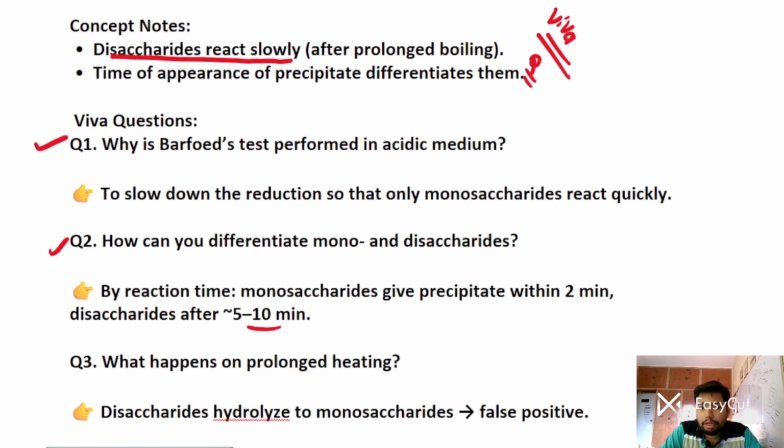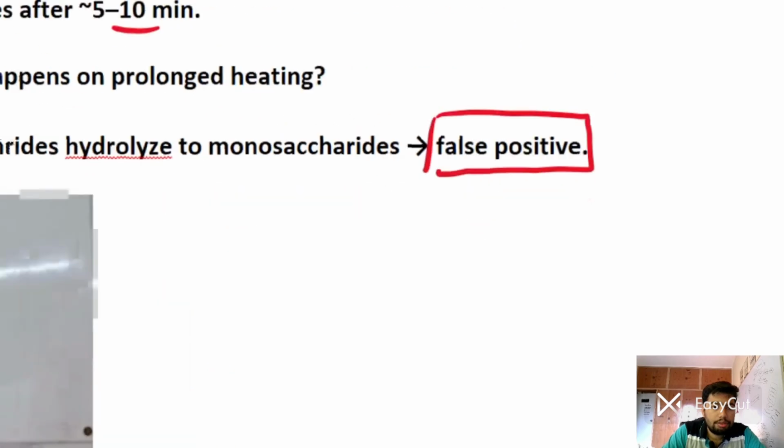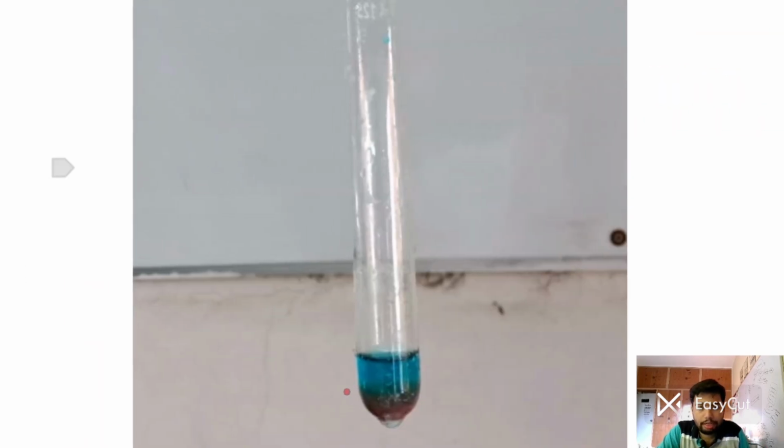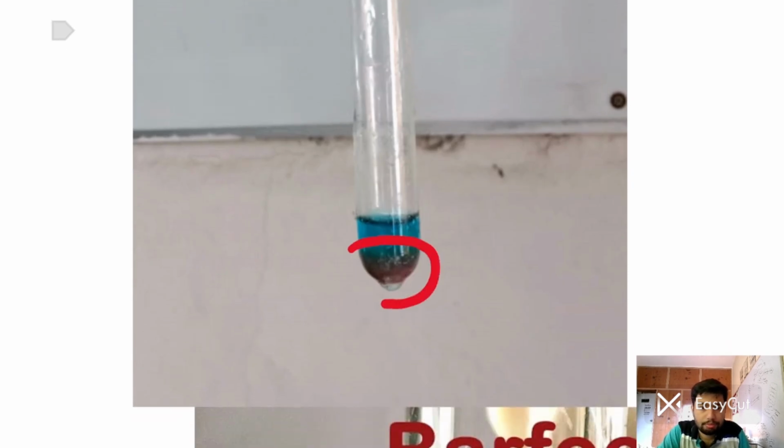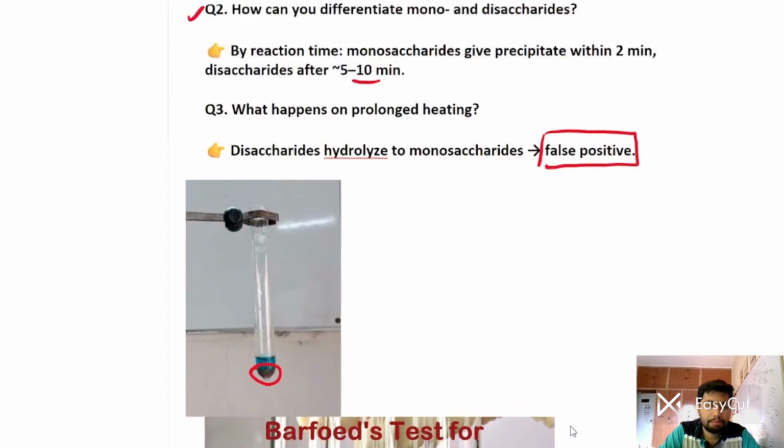So what happens on prolonged heating? Disaccharides hydrolyze to monosaccharides, which leads to a false positive test. See this, you can see very clearly the precipitate formed at the bottom. See this red precipitate. I hope this is very clear.